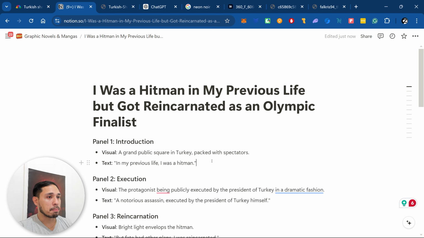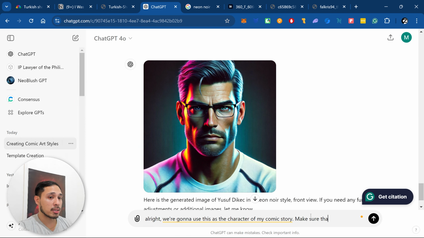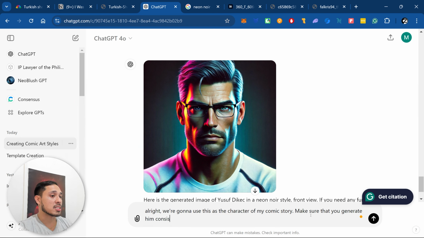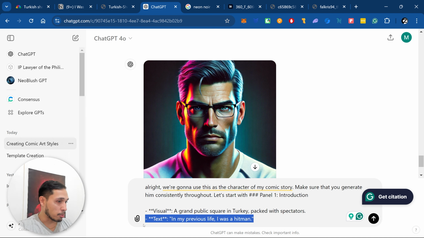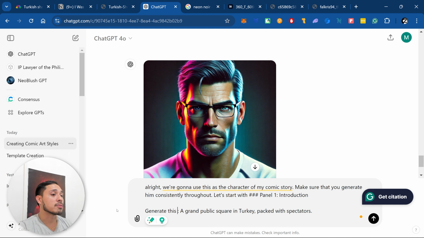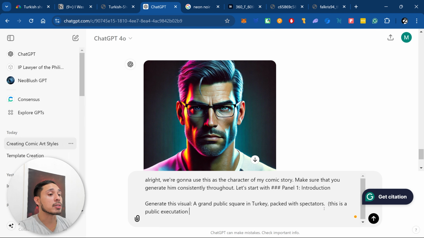I'm gonna start with panel 1. Make sure that you generate him consistently throughout. Let's start with panel 1. I would probably just remove the text, only the visuals. A grand public square packed with spectators. Generate this. I'm gonna generate this visual. This is a public execution scene.